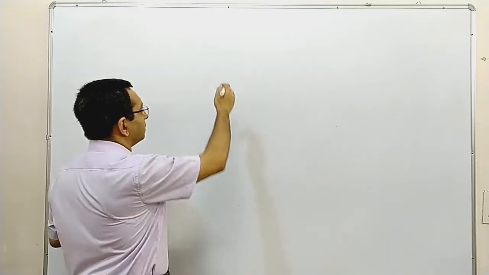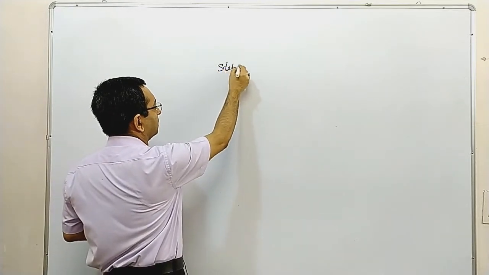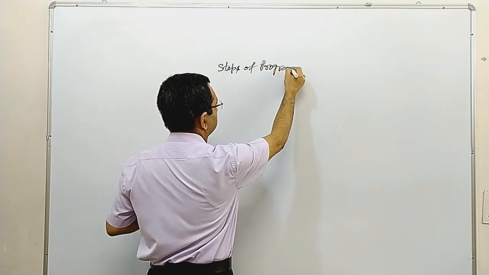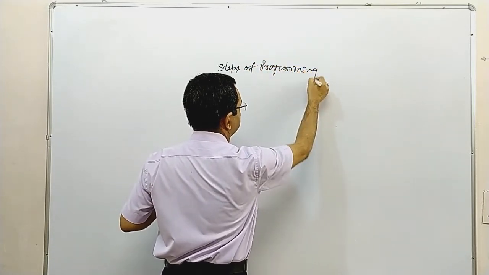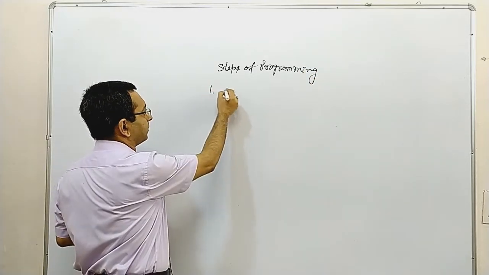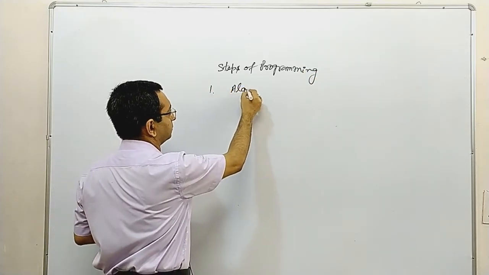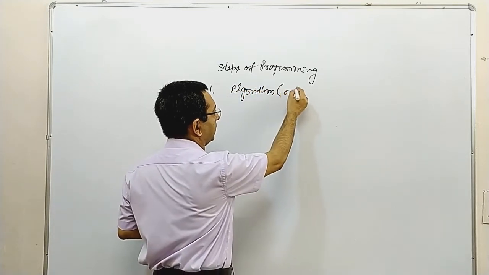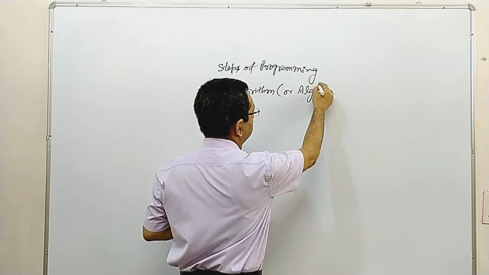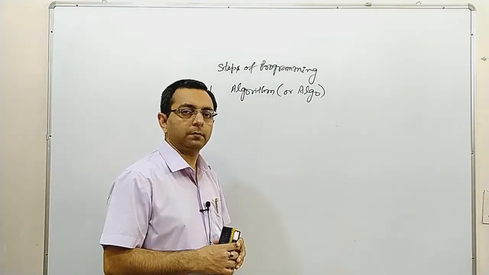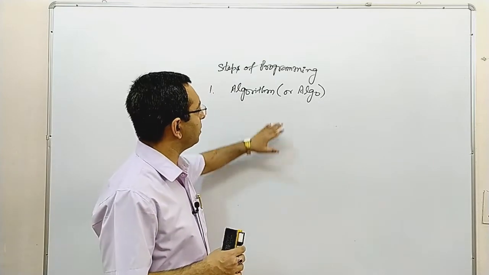For the steps of programming, number one is algorithm. In short, we call it algo. So we should understand what an algorithm is. First of all, we will discuss algorithm.